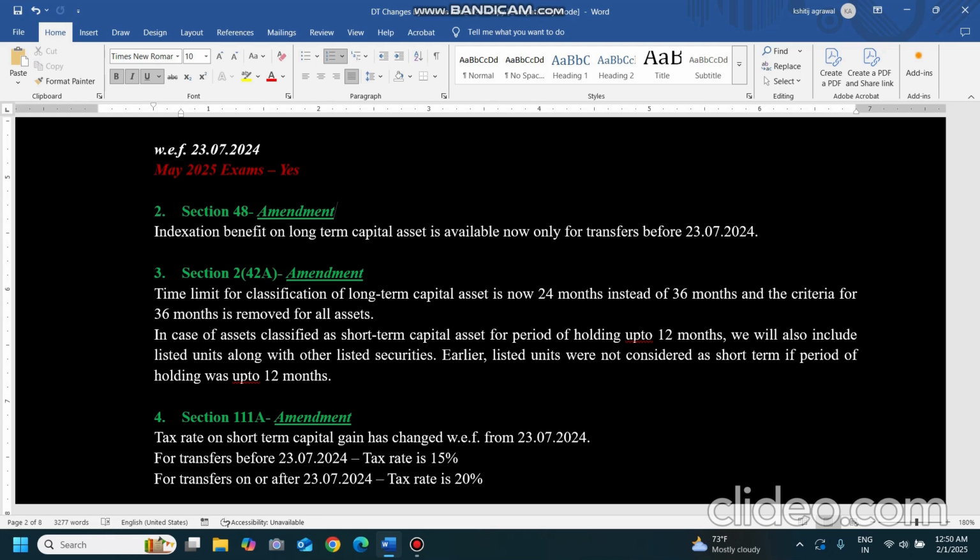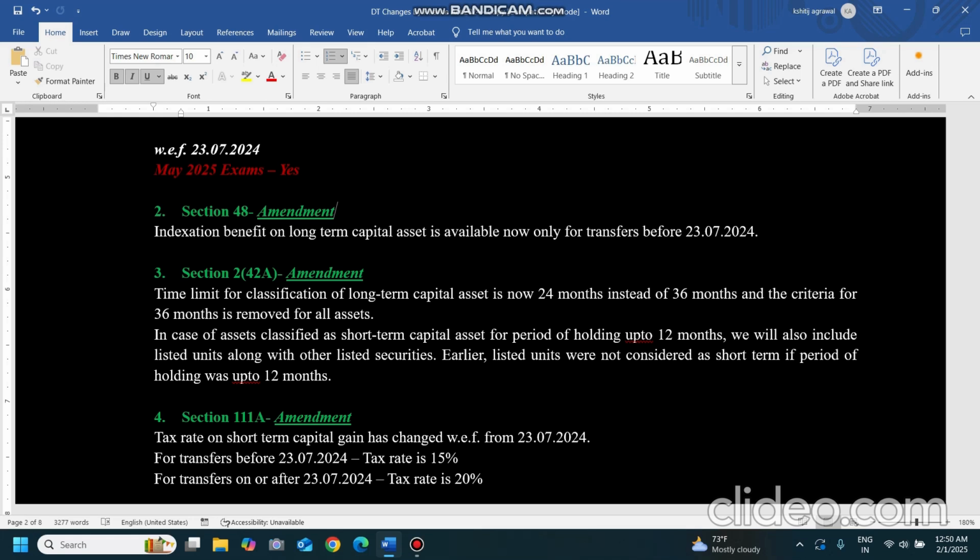In case of assets classified as short-term capital assets for a period of holding up to 12 months, we will also include listed units along with the other listed securities. Earlier listed units were not covered over there. Earlier it was securities other than listed units, other than a unit, that was mentioned. Now they are using the words listed securities. Whatever listed securities are there, if held up to 12 months, including the listed units also. So what they have done is remove the words other than a unit in brackets. So it is listed securities, and listed securities will also include listed units.